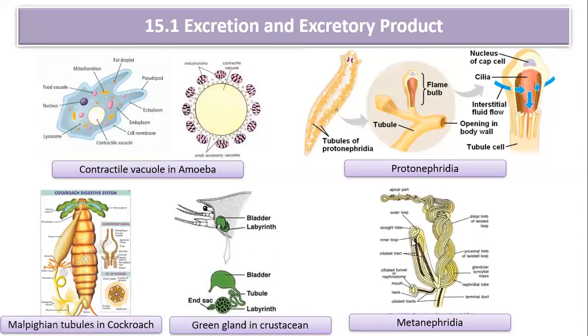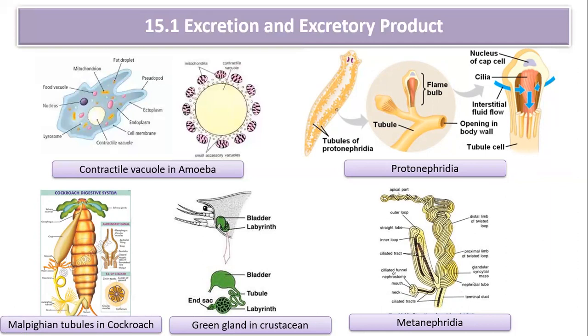That fluid passes through this tubule, where there is absorption, and removal of nitrogenous waste takes place. The nitrogenous waste collected is thrown out through an opening called the nephridiopore. So this is all about excretion and excretory products in different organisms.